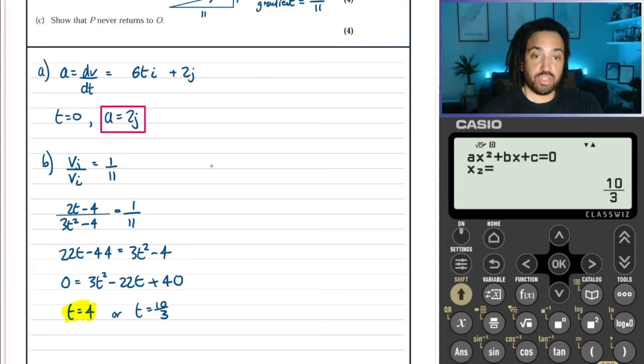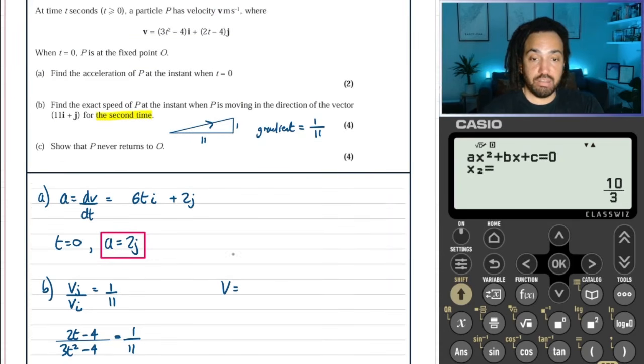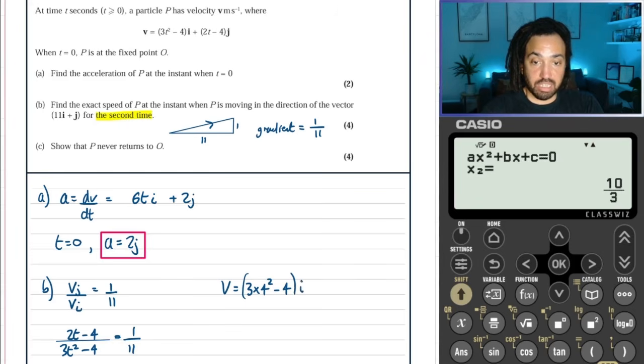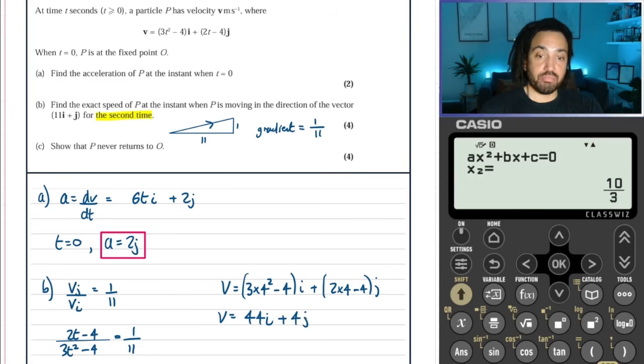Okay, so let's find the velocity first. So the velocity, and let's just sub in t equals 4 into the velocity equation, which is up here. So it's going to be 3 times 4 squared minus 4. That's the i direction. And then the j direction is 2 times 4 minus 4. So the velocity will be 44i, and then plus 8 minus 4 is 4j.